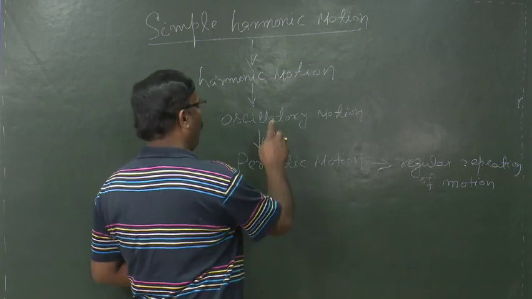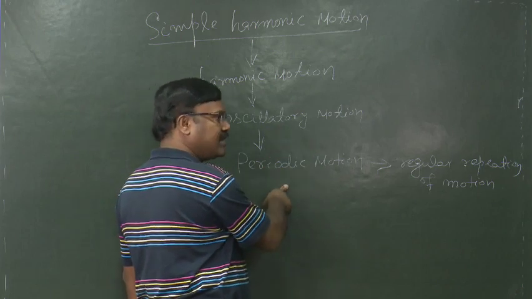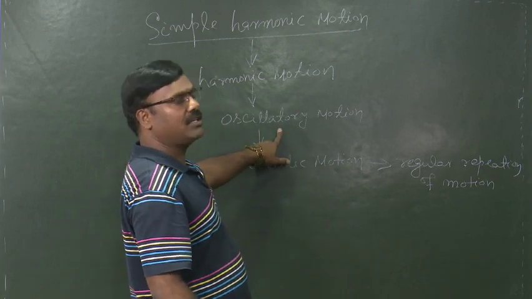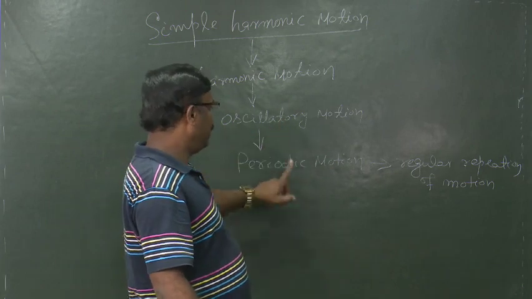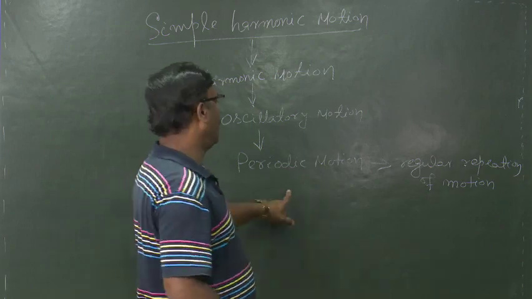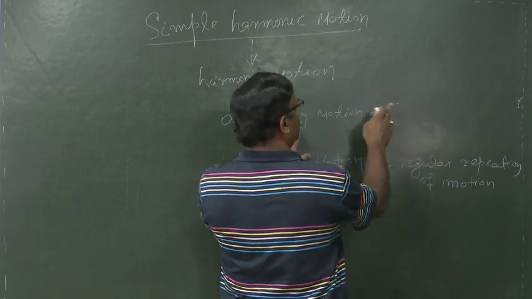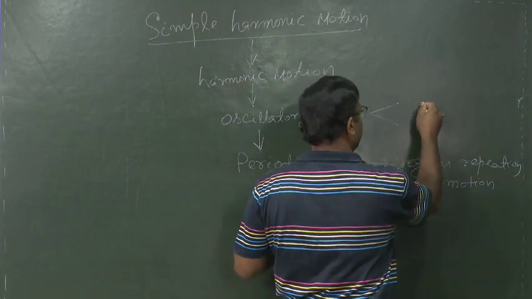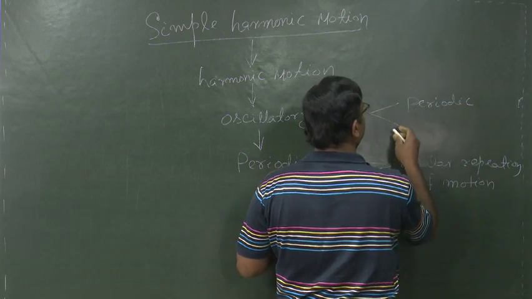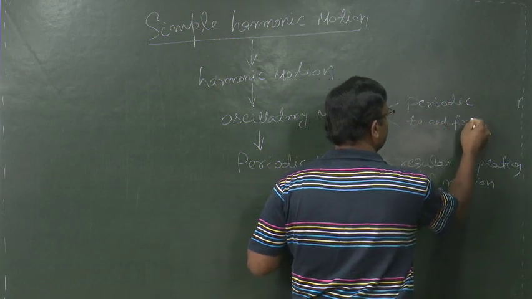That means oscillatory motion is a periodic motion which executes to and fro, or oscillatory motion is the motion which has a period and to and fro. That means for oscillatory motion the conditions are periodic and to and fro.